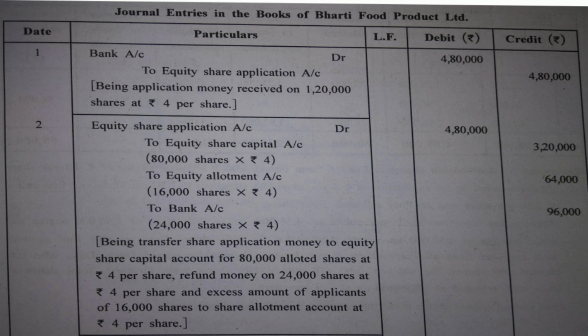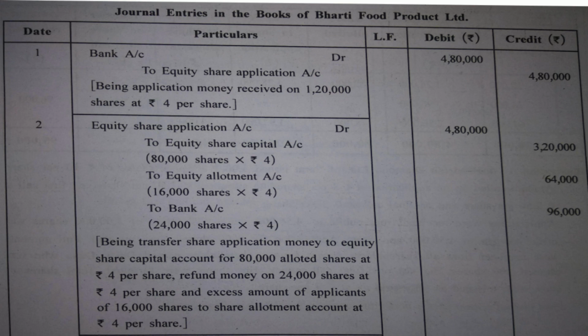So 4,80,000 rupees. Yes? Of course, this is the first journal entry and this cannot be changed. Application money has been received over 1,20,000 equity shares. 4 rupees of application. So 1,20,000 into 4 is 4,80,000 when application money is received. Bank account debit to equity share application account.